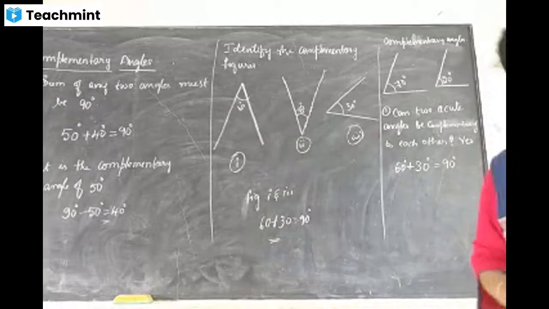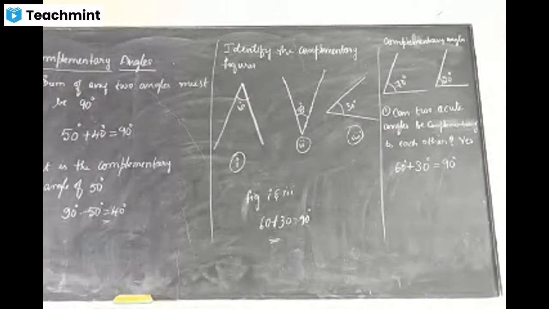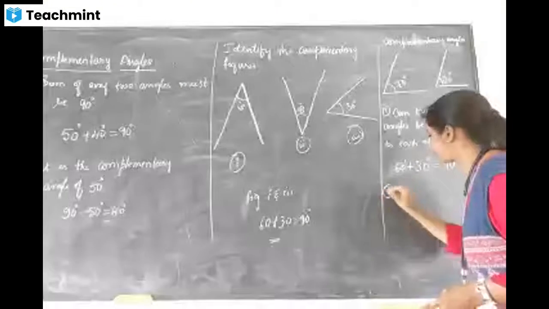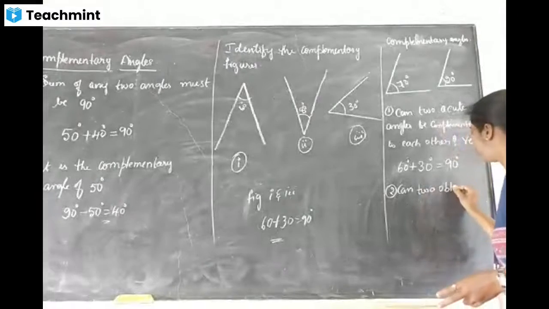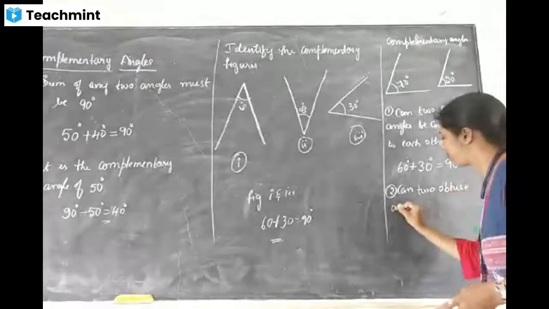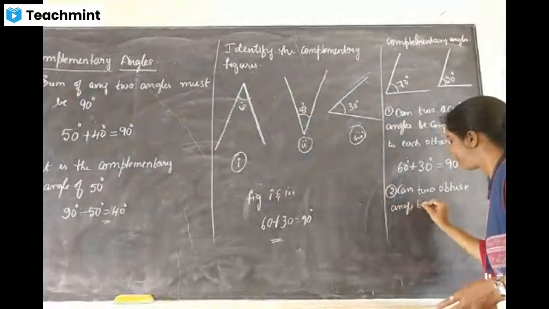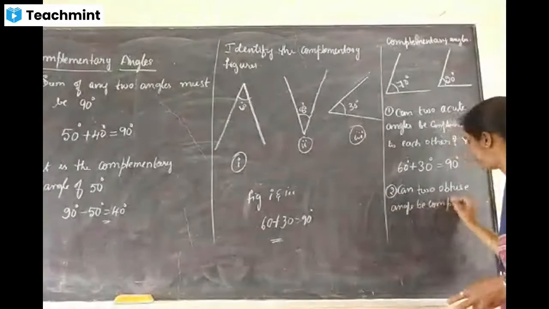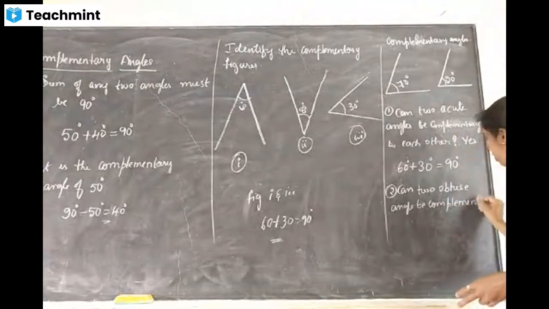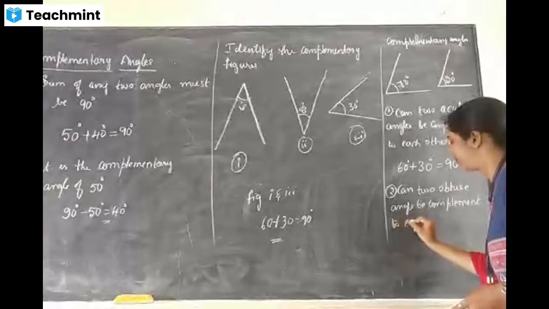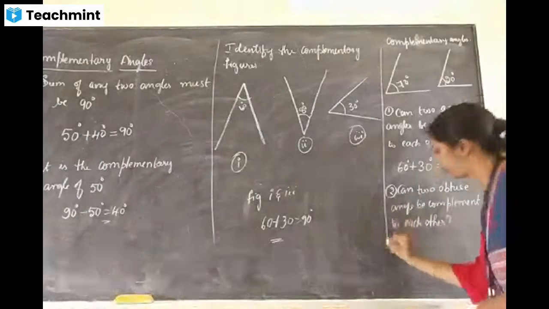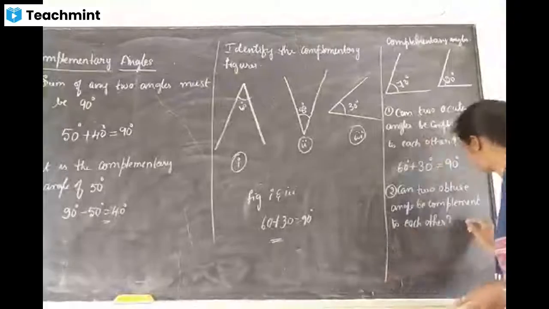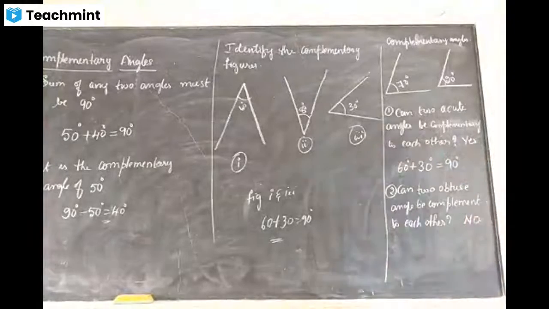Very good. Second question: can two obtuse angles be complementary to each other? He said no. Why? Because an obtuse angle is more than 90 degrees.